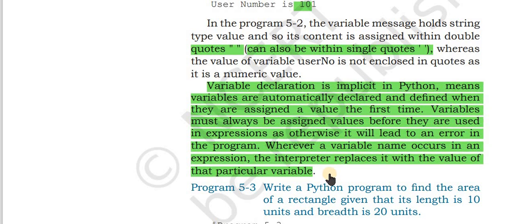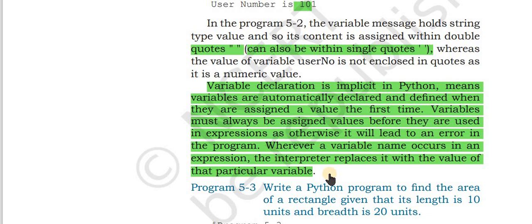Variable declaration is implicit in Python. It means variables are automatically declared and defined when they are assigned a value the first time. Variables must always be assigned values before they are used in expressions, as otherwise it will lead to an error in the program. Wherever a variable name occurs in an expression, the interpreter replaces it with the value of that particular variable.